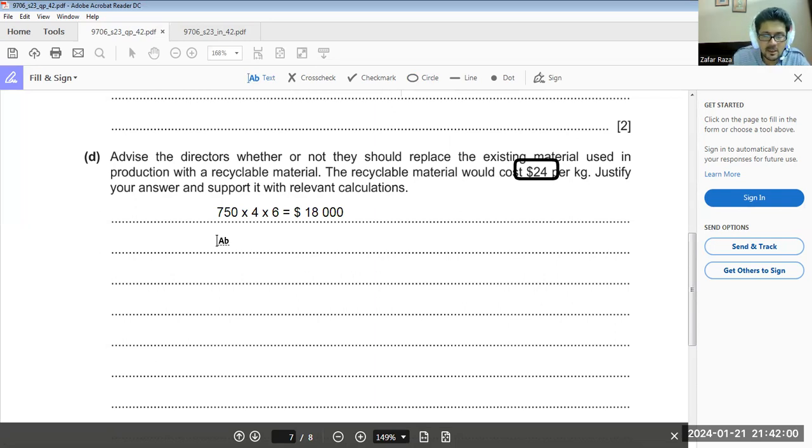And actually we were using 750 units, but 4.2 kilograms multiplied by $6. That would cost us how much? 750 multiplied by 4.2 multiplied by $6 excess,